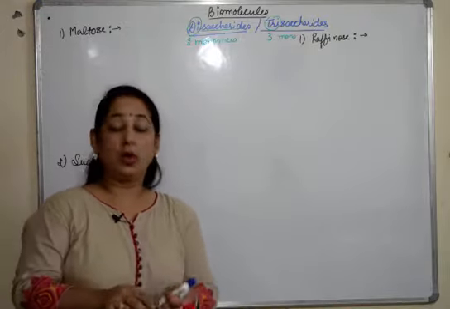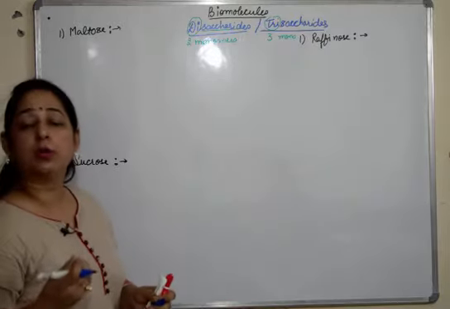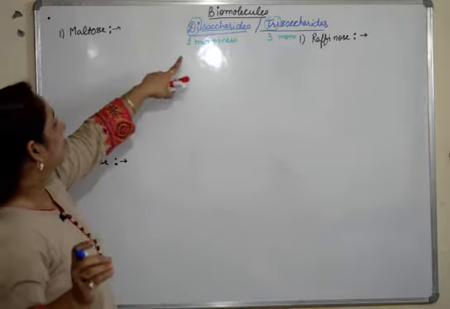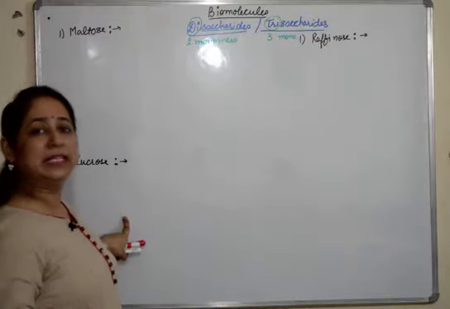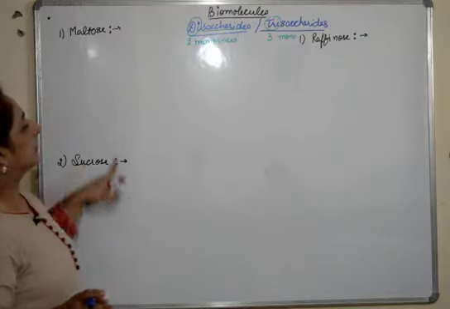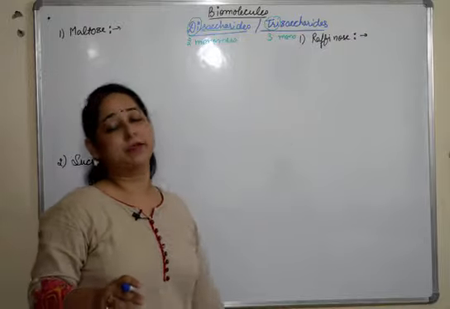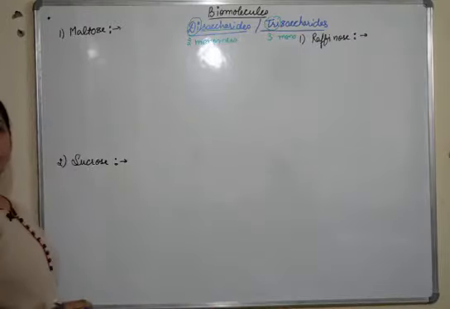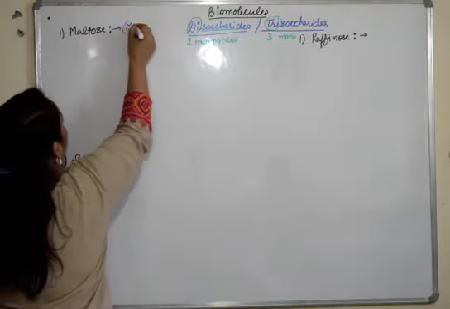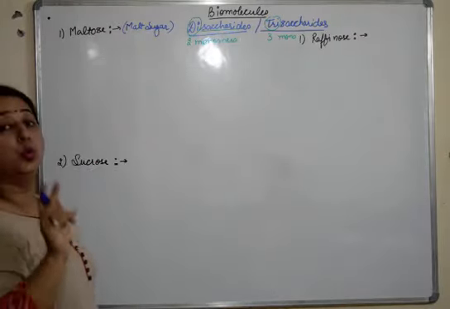So I'll tell you what all needs to be clarified to you and what all questions come from these. Maltose, first of all, you must know the examples first. In disaccharides we have maltose, sucrose, we have multiple others also, but I am considering these examples, and we also have lactose here, but we'll take these two. In trisaccharides we'll take raffinose as an example. So maltose, first of all, is also known as malt sugar, and it is made up of two glucose molecules.